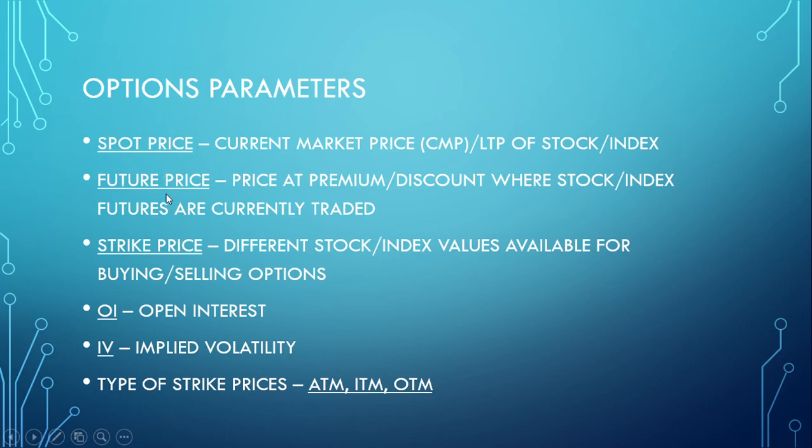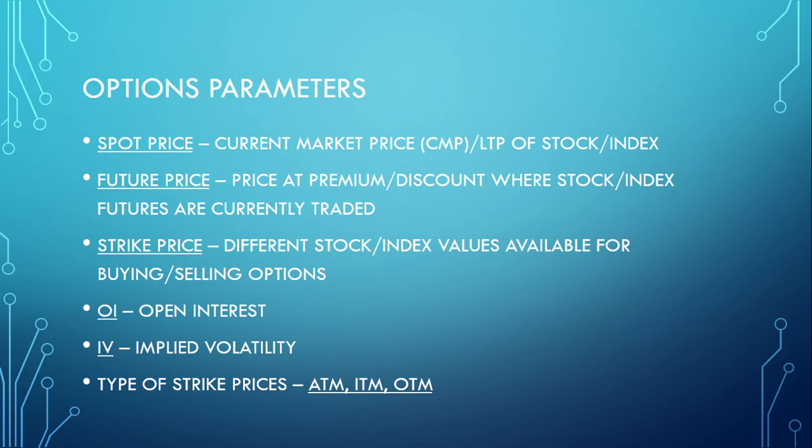I just want to clarify, when options are bought and sold initially, we have to follow the respective future price, but on the day of expiry, options follow the spot price. So we need to keep this in mind. Now, what is the strike price? There are different stock or index values available for buying or selling options. Say for example, SBI is currently at 450. We need to bet on it moving up. So we buy 460, 470, 480, 490, 500 call options. These are all different prices, and they are called strike prices.